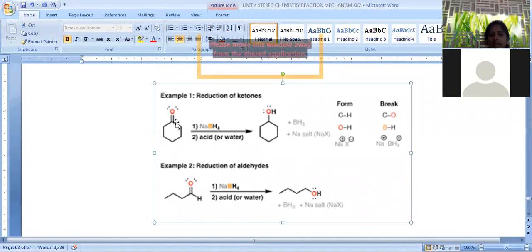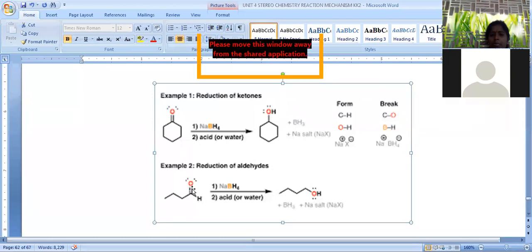So let us see a few examples which come under this reduction of ketones. When we are taking this hexane, cyclohexanone, treated with sodium borohydride, here it is converted into a secondary alcohol. That is, this carbon is attached by hydrogen. This oxygen is also attached by hydrogen, so that it is converted into OH. This is called cyclohexanol. Cyclohexanone, with reduction with sodium borohydride, gives cyclohexanol as the final product.